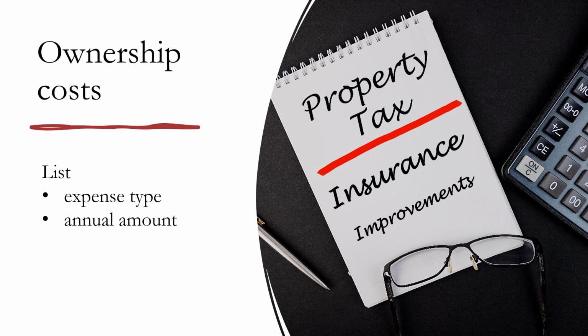The rental rate charged to a tenant needs to cover all the costs of owning the rented property. So, it's appropriate to first list ownership costs when determining cash rental rates. Property owners almost always pay taxes and insurance on their property. They may also have expenses associated with land improvements, such as tiling or terracing.